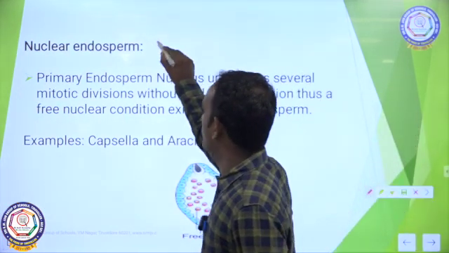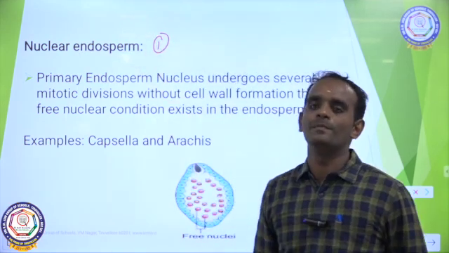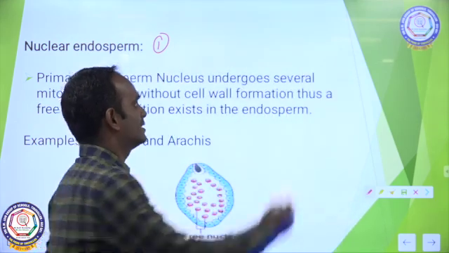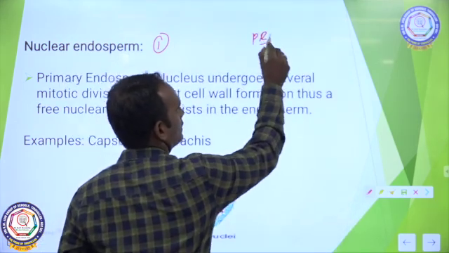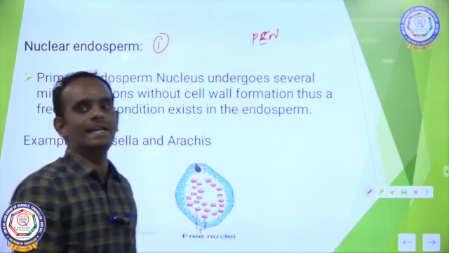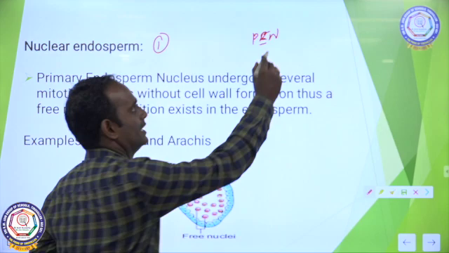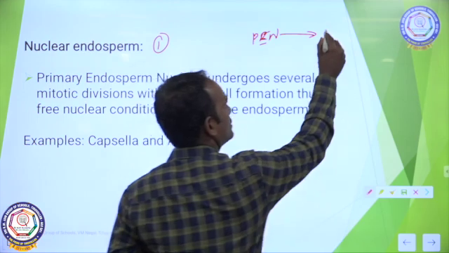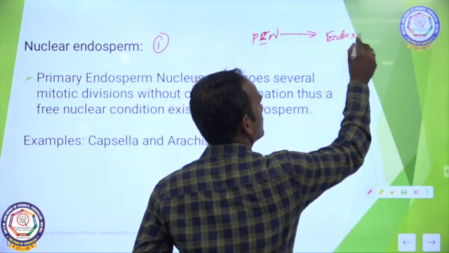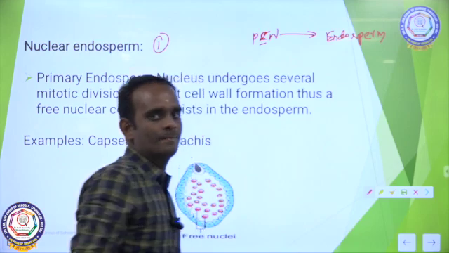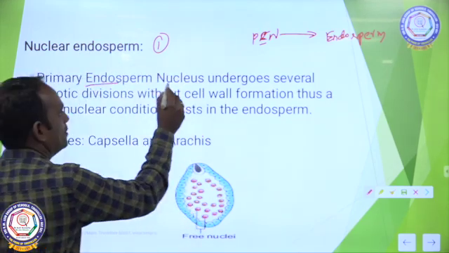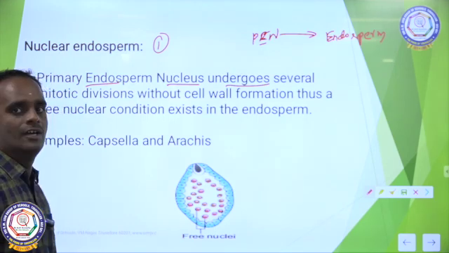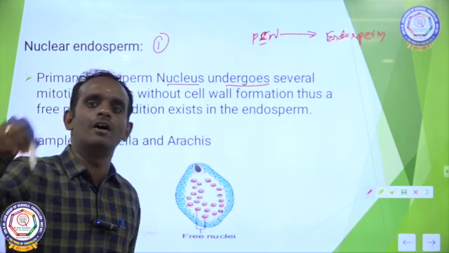The first one, nuclear endosperm. As I said, the primary endosperm nucleus, PEN, divides by mitotic division to produce endosperm. The primary endosperm nucleus undergoes several mitotic cell divisions without the formation of cell wall.